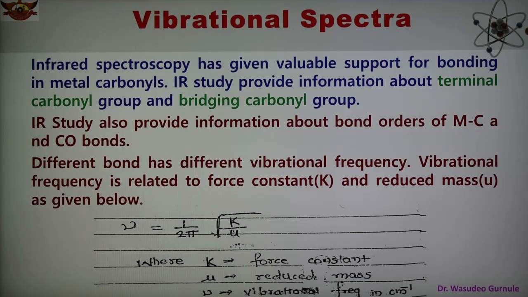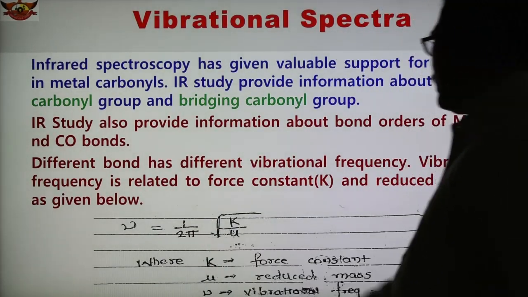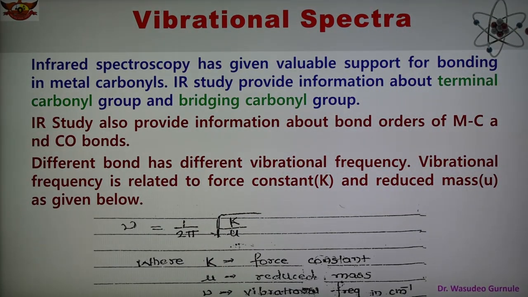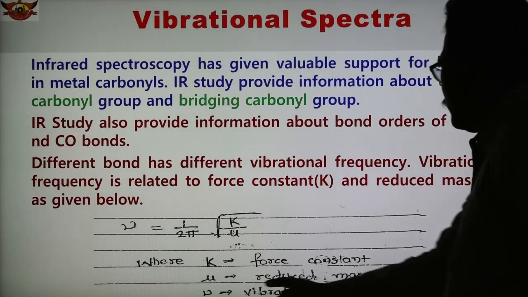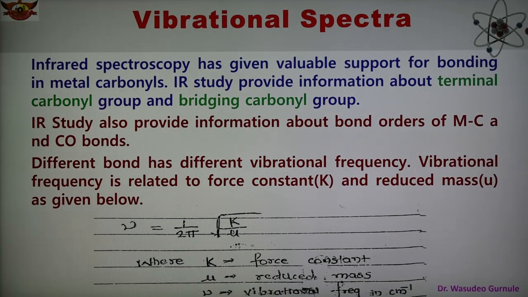This vibrational frequency is related to the force constant, which is represented by capital K, and it is related to the reduced mass mu as shown in the equation. So nu equals 1 upon 2 pi times the square root of K upon mu, where K is the force constant, mu is the reduced mass, and nu is the vibrational frequency in centimeter inverse.